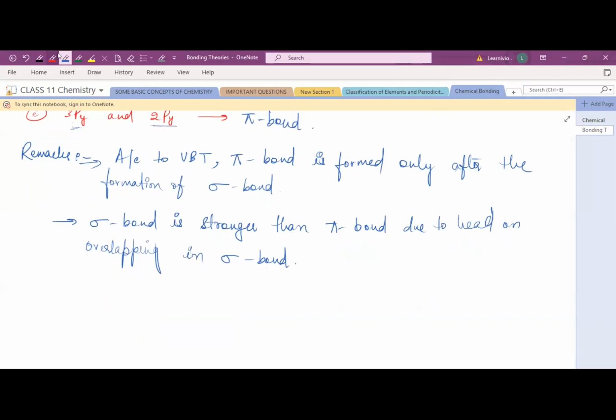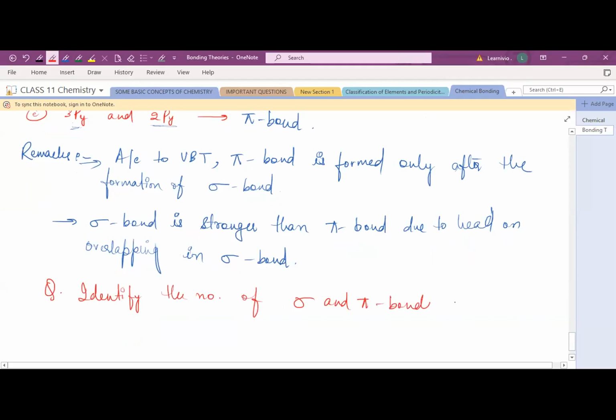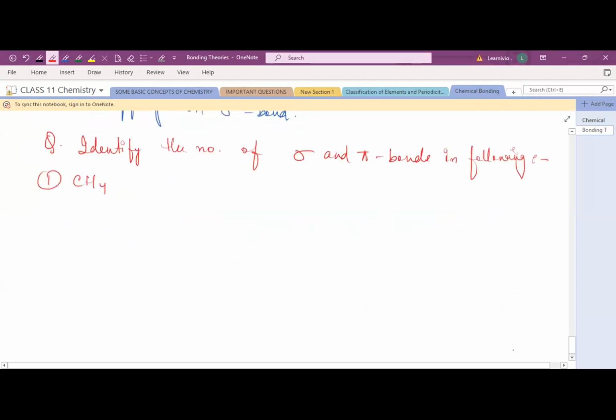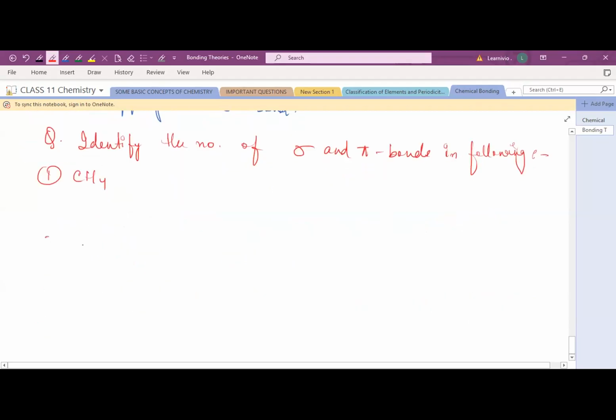Okay, now let's do some questions. First, the question is: identify the number of sigma and pi bonds in the following. First one is methane. Second one is CH2=CH2, ethene. Third one is CH3-C≡CH.